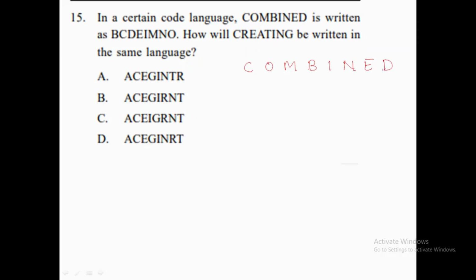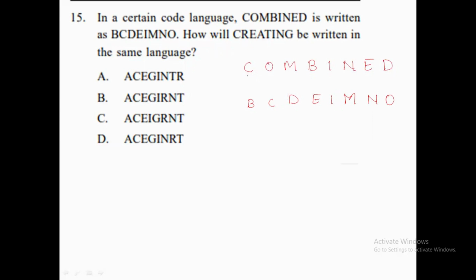Okay, so they are following. Okay, so the code is B C D E I M N O. Okay, so the first letter is what?